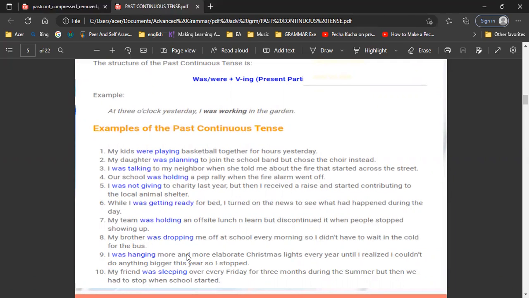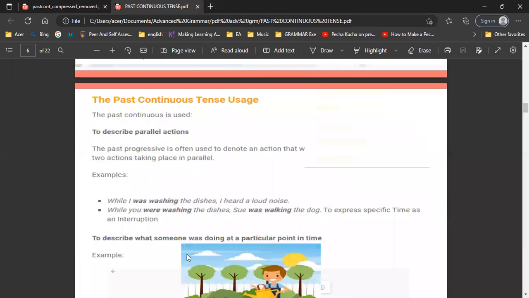And then in here, to talk about actions taking place in parallel. But remember, the first one, the action that happened first, will use past continuous, and the second one will use simple past tense. For example, in here, while I was washing the dishes. So I was washing the dishes is earlier. That's why using past continuous. While I was washing the dishes, I heard a loud noise.